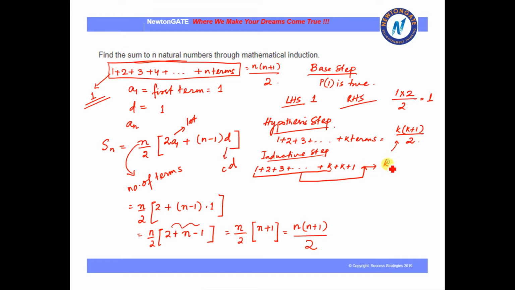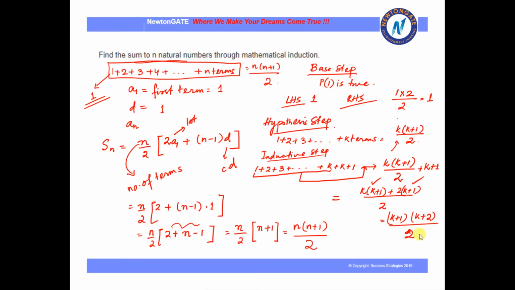Okay, so k into k plus 1 by 2 plus k plus 1. Okay, this we are getting from the formula and this we are adding. So let us take the LCM here. So k plus 1 into k plus 2 k plus 2, or you can keep it in the bracket like this, 2k plus 1. From both these terms we can take the k plus 1 common here. So k plus 1 into k plus 2 by 2.